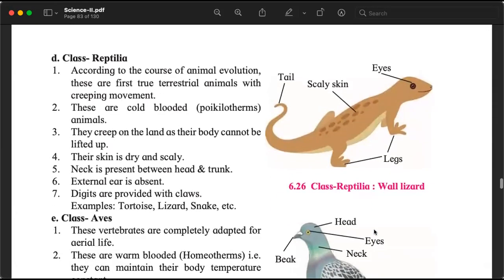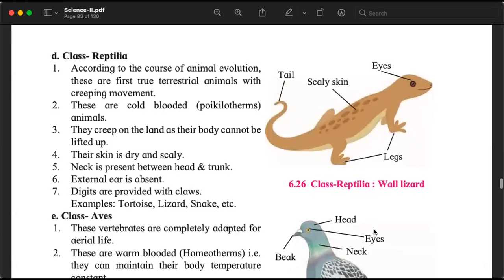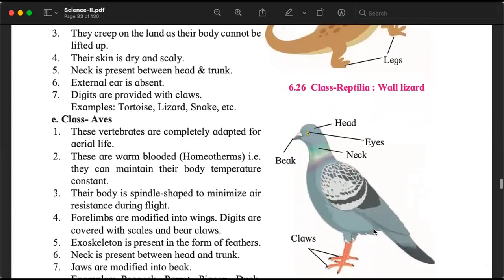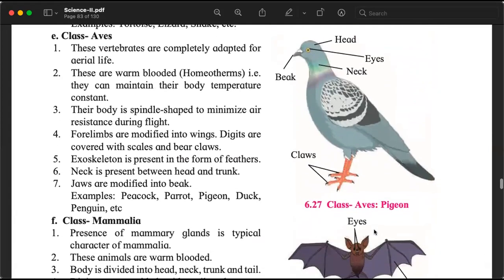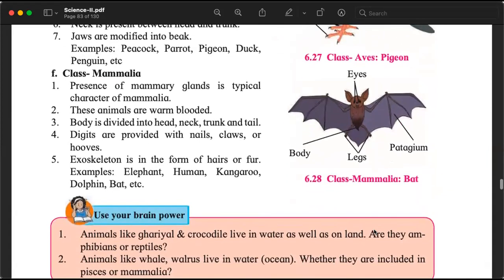Then we studied reptiles like lizards and snakes. Then the animals which can fly, birds, in which their forelimbs are converted into wings and their jaws are converted into beaks. And finally, the class that we belong to, human beings, class Mammalia. And we have the company of elephants, kangaroos, dolphins, bats, and many other animals, different types of mammals.